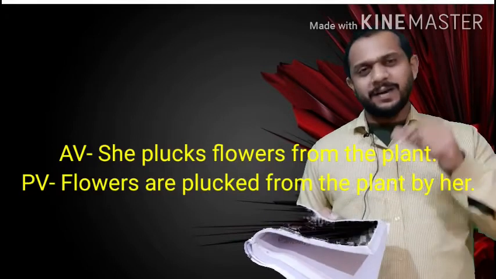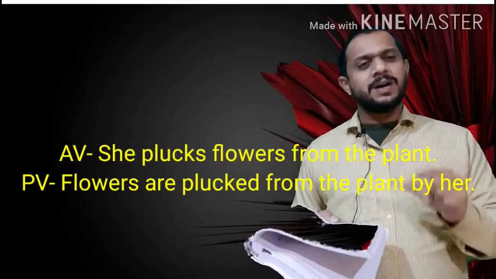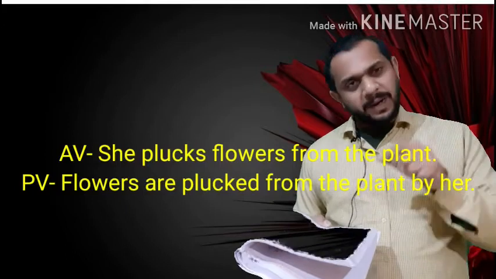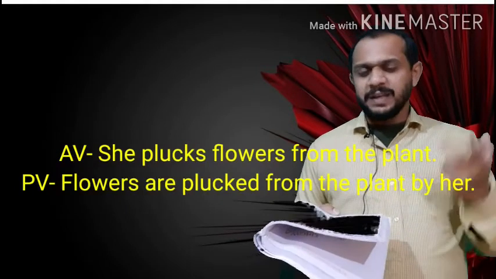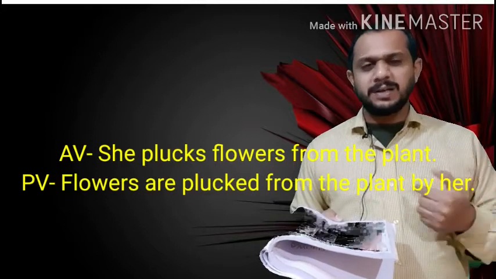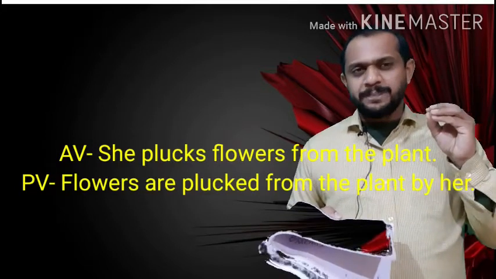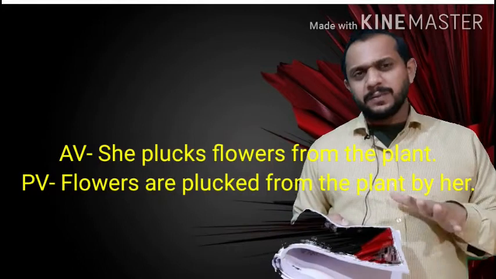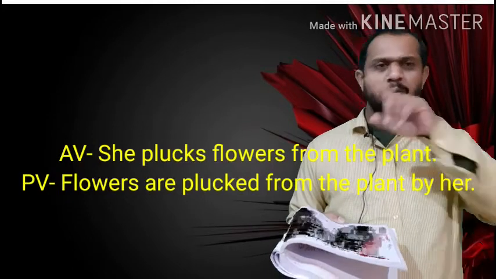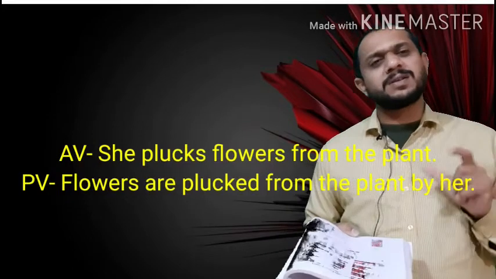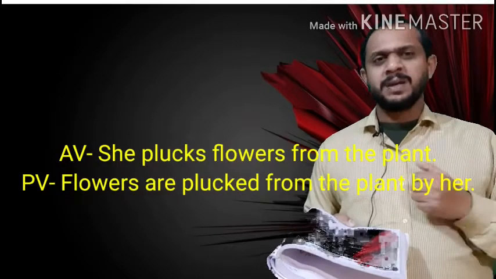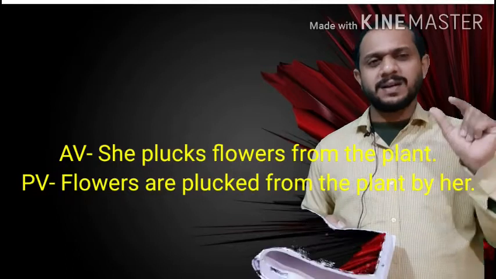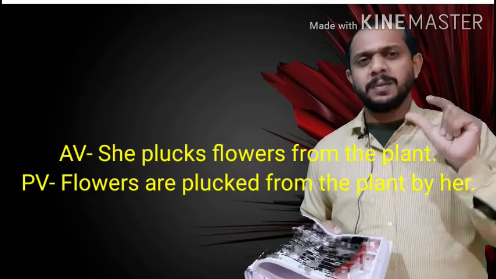Then from where? From the plants. So flowers are plucked from the plants. Then at last, by whom? Then the agent. We are going to use the agent by. So flowers are plucked from the plants by. Now you had given the subject she. So your she turns to its objective form her, by her. So flowers are plucked from the plants by her.